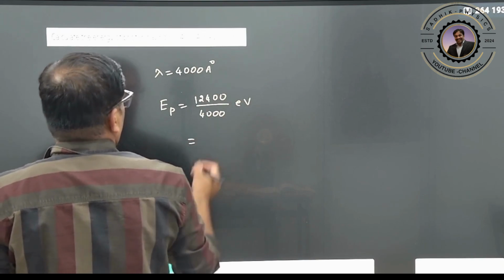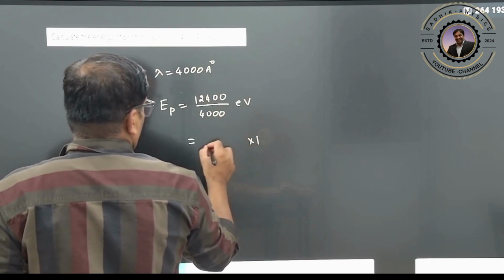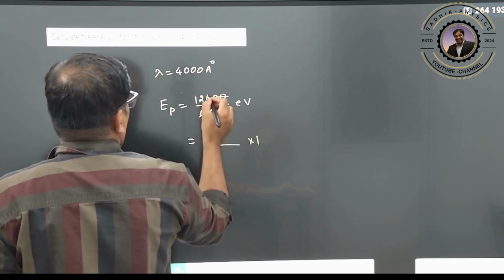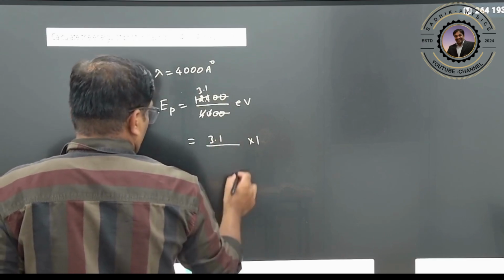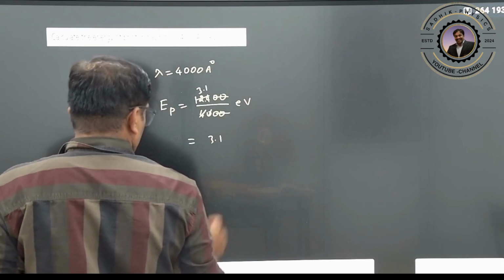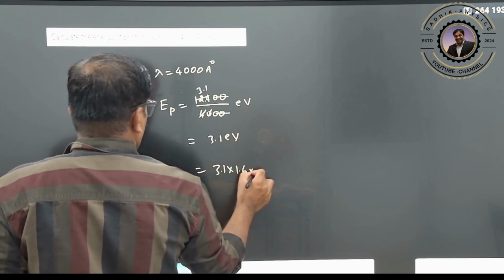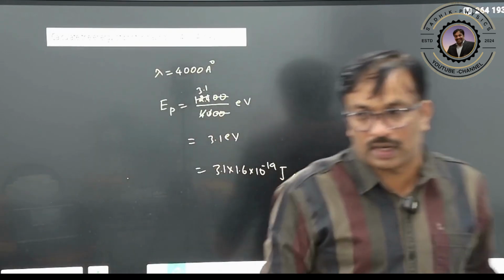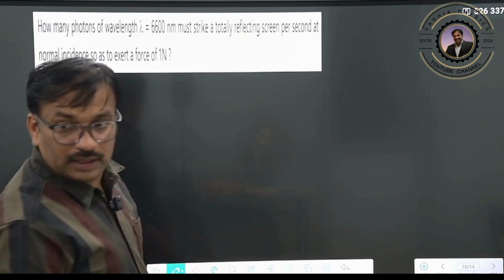Simplify this, and then convert it into joules. Therefore it is 3.1 electron volts, so 3.1 into 1.6 into 10 to the power of minus 19 joules. Simplify. Just now we discussed so many questions on this. Okay, let us see this question.